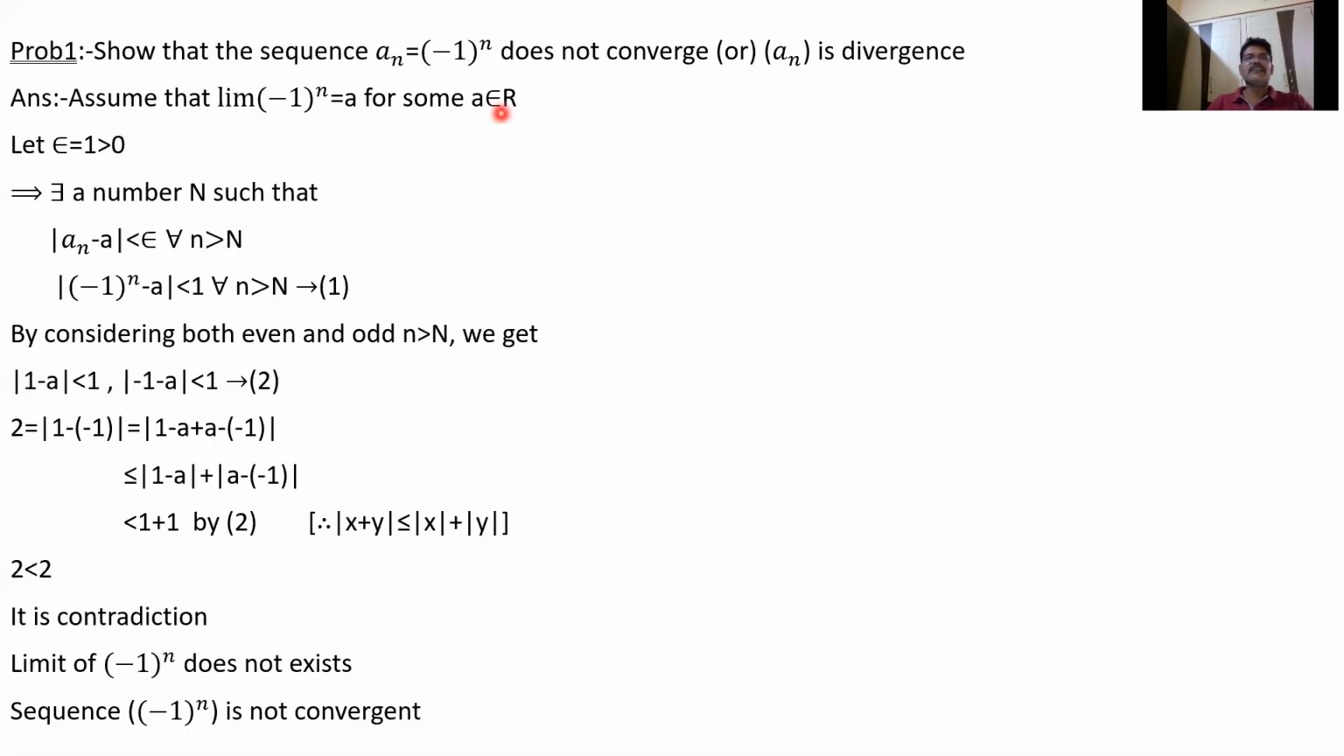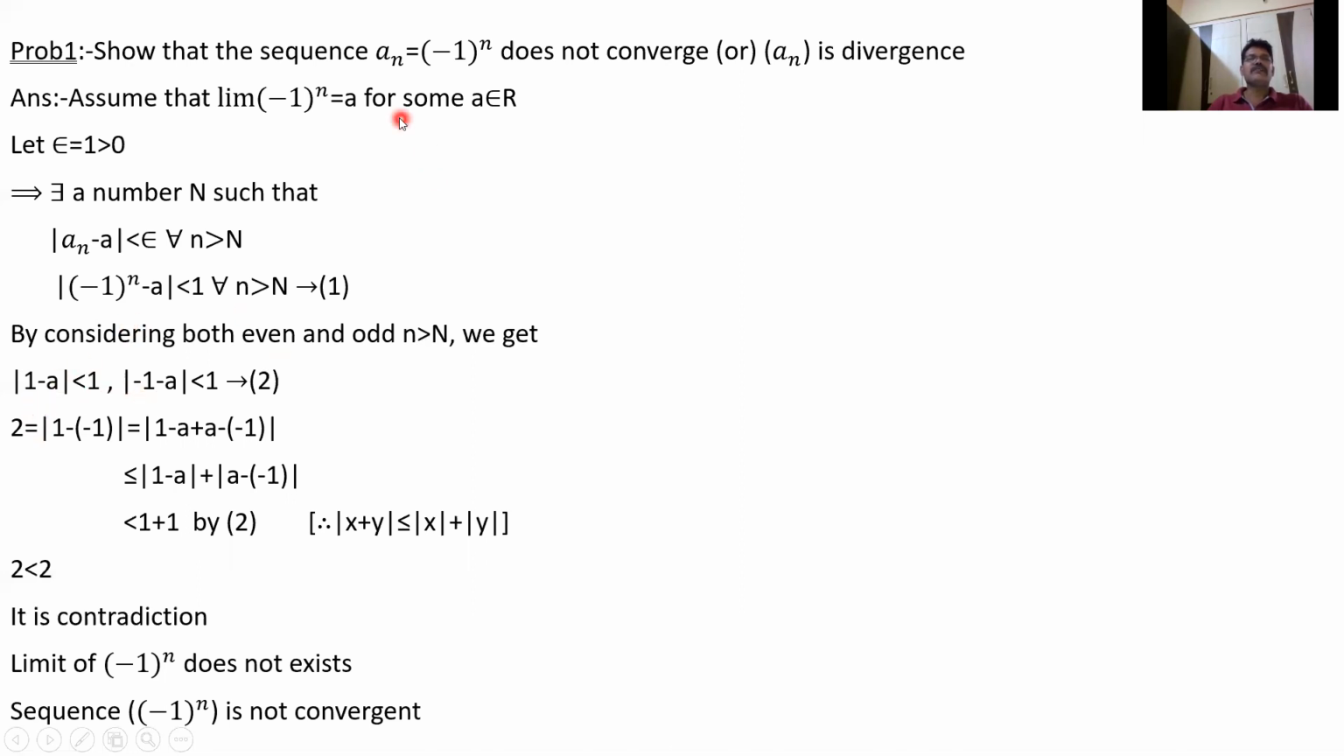So for example, if n is even, what happens? n is equal to 2, (-1)^2 is 1. n is equal to 4, (-1)^4 is 1. So if n is even, a_n is 1. So for n greater than N, we consider both even and odd. Suppose N is equal to 9, I will take 10, 11. Whatever it may be, for even n we get (-1)^n is 1. For odd n, I will get minus 1.